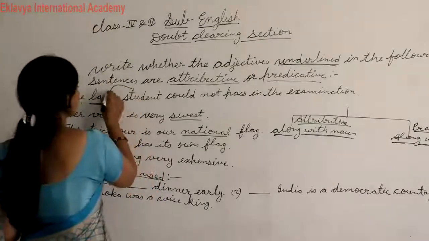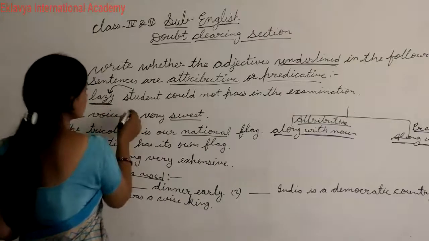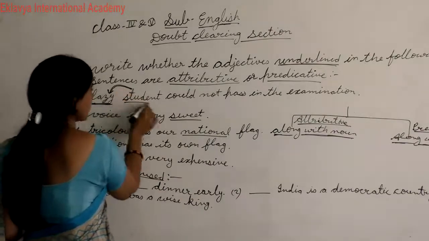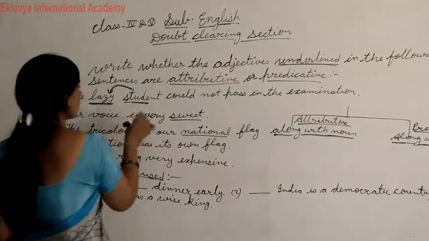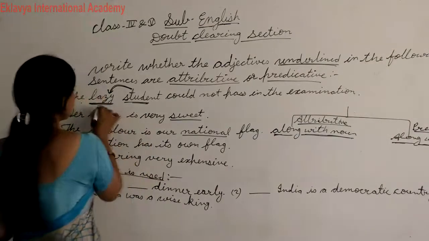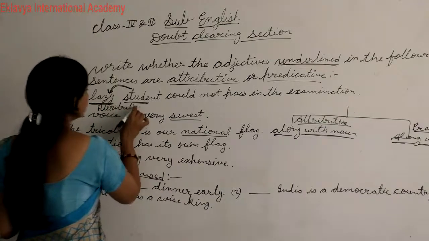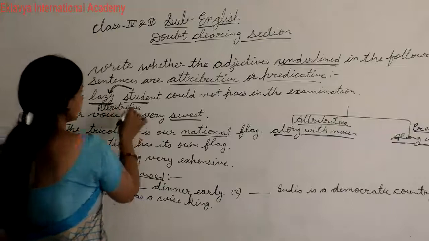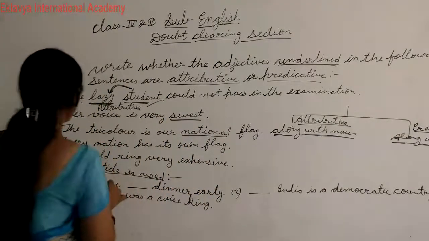Here student, you have to check this adjective is being used along with noun. This adjective is used along with noun, so you can say this is attributive. Student, this is how you can do.